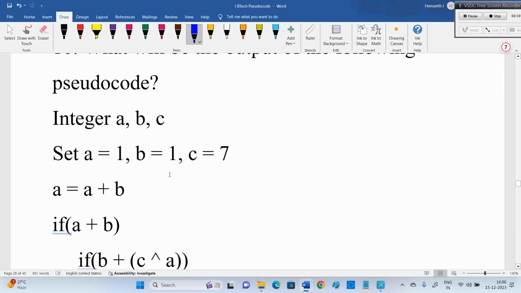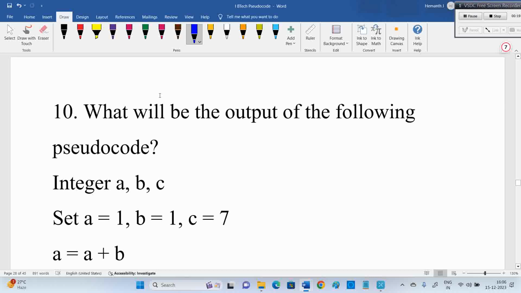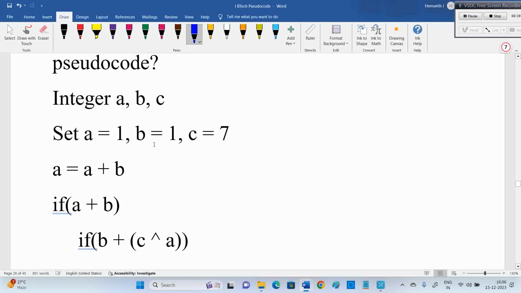Here, see this 10th question, only one question for today's session. See the 10th one. What do they give here? A value 1, B value 1, C value 7. I hope you understand how to convert decimal to binary, binary to decimal, and what the XOR, AND, and OR operators are.